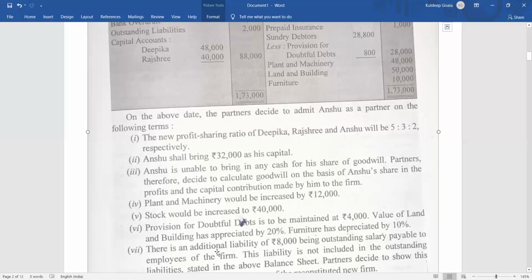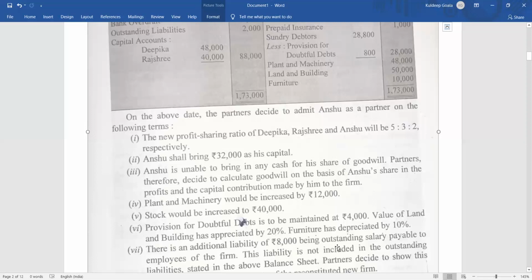So what you have to do? It is called an unrecorded liability. So what is the entry for unrecorded liability? Revaluation account debit. Please note down the entry. Revaluation account debit to outstanding salary, 8,000. Whatever item will be there, revaluation account debit to the item name. So here it is outstanding salary.